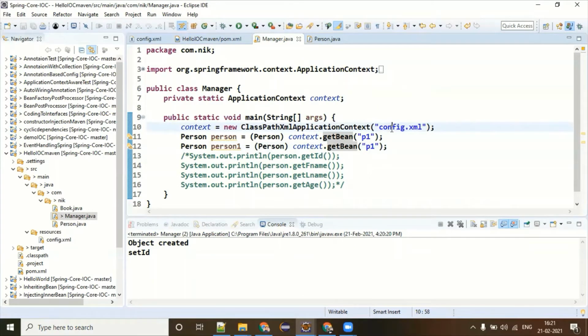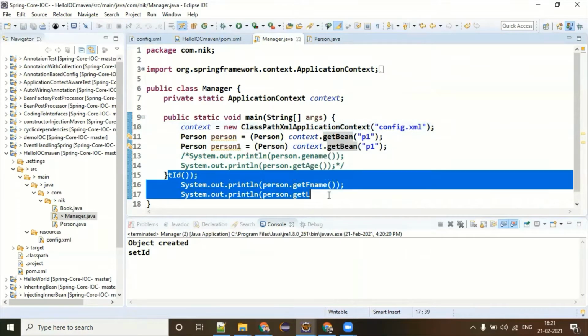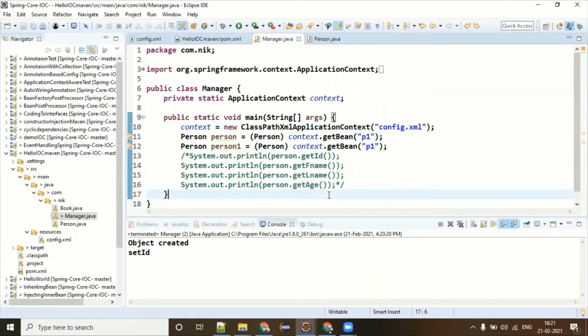Whenever you are creating any class object, it takes some bit of time, because this person class object has ID, first name, last name, age, or it could be that you have many properties associated with it. So when you create the object on demand, the user will feel a slowness.